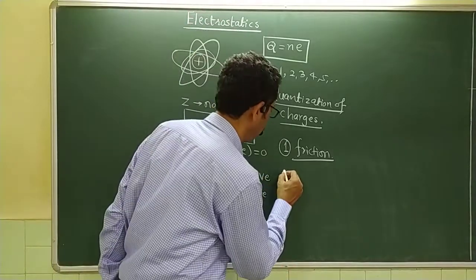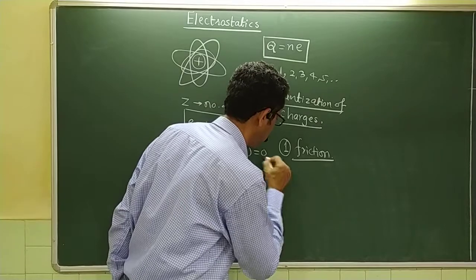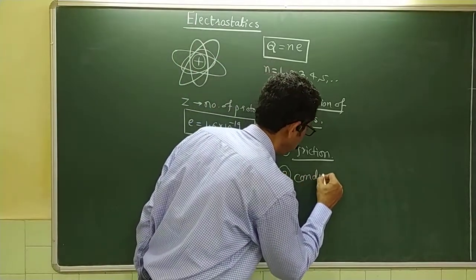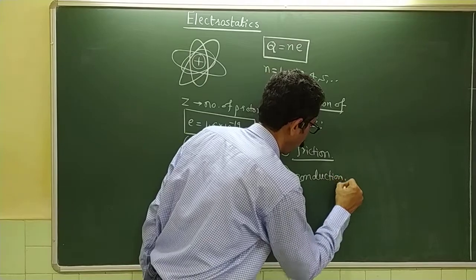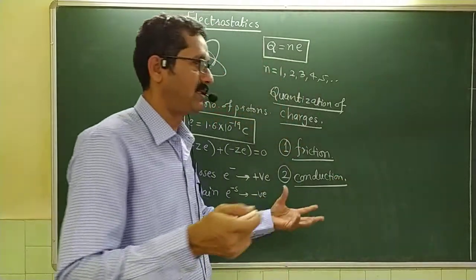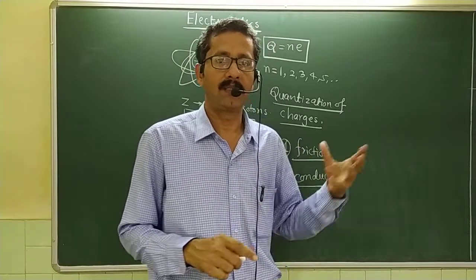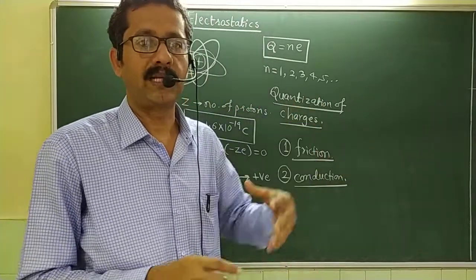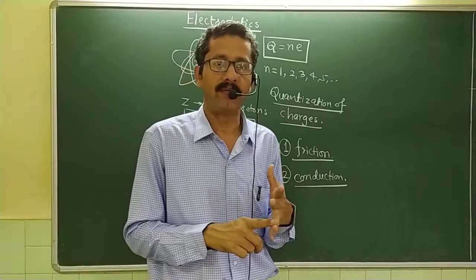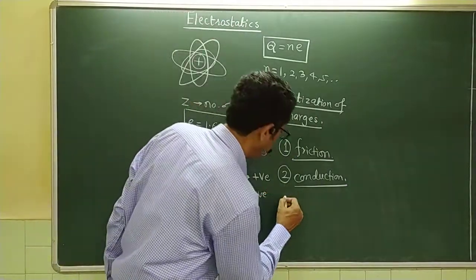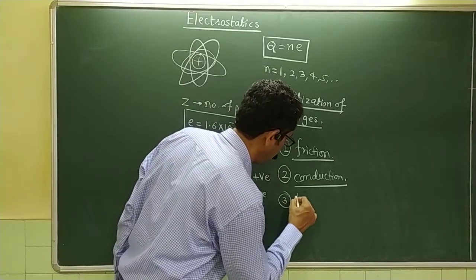The other method by which you can develop static charges is by conduction. Whenever you connect an object to a battery, it acquires the same potential as the battery terminal, so that the object can be either positively or negatively charged by connecting to the respective battery terminal. And the third is the method of induction.